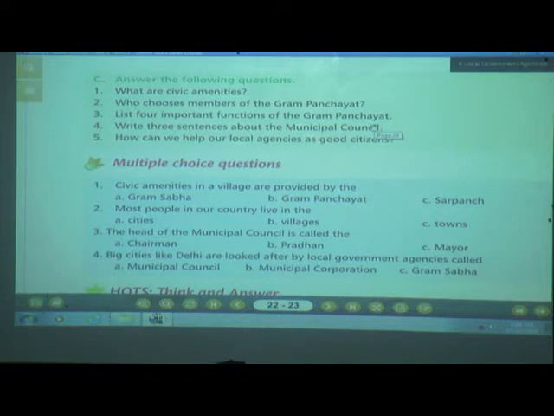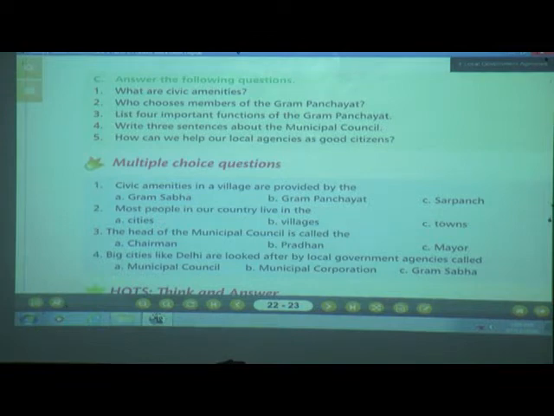Okay children, next question, that is number 5. How can we help our local agency as a good citizen? Yes children, who will give the answer? Yes student, come on, I will tell you the answer. We can help our local agencies as good citizens by helping to keep our village, town or city clean. We must pay our taxes regularly too. Once again I will repeat this answer.